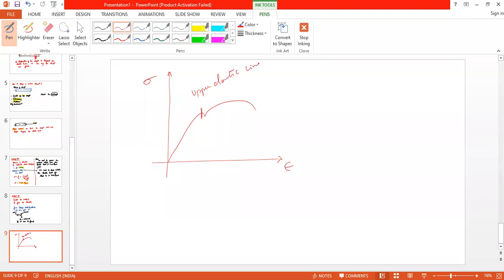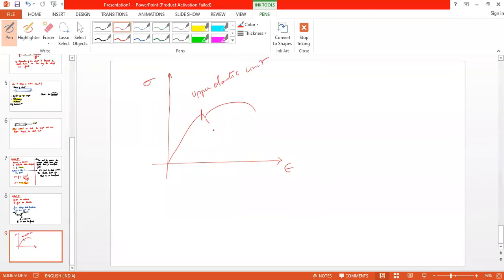Upper elastic limit, and this is the lower elastic limit. The upper elastic limit is also known as sigma y. So the meaning is from this point the yielding will start.